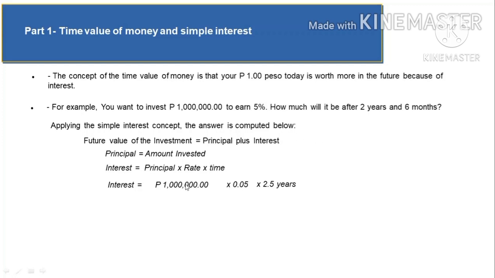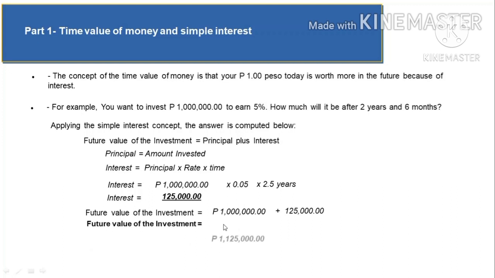So again, 1 million times 0.05 times 2.5 years is 125,000. To get the future value of the investment, we add the principal of 1 million plus the interest of 125,000. We have 1,125,000. So that's it for part 1.